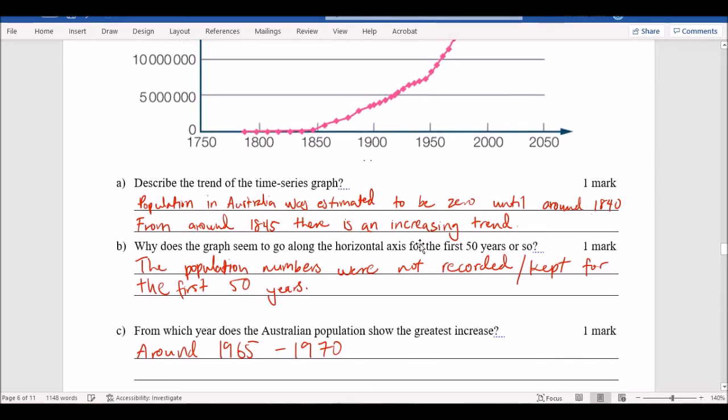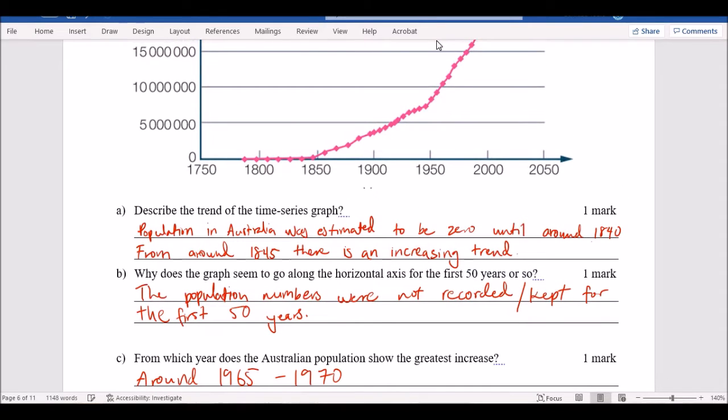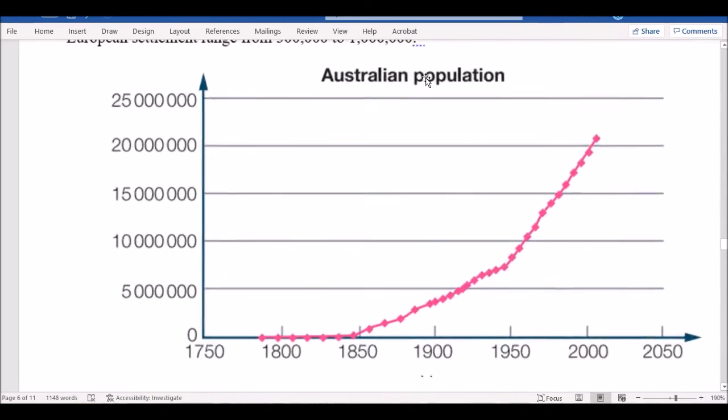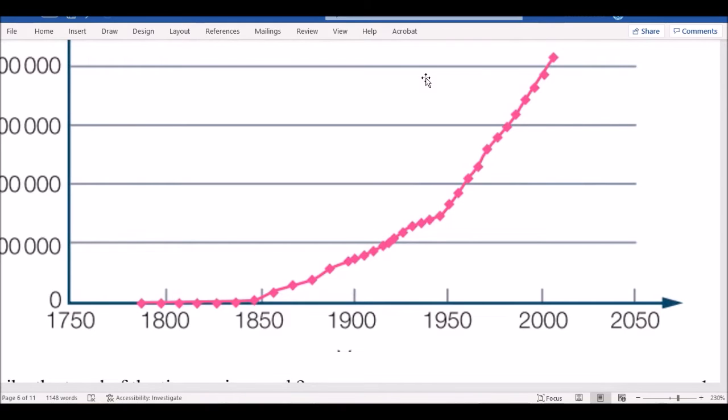The next one is even trickier. Which year does the population grow the greatest increase? So, to understand the greatest increase, you've got to look for the steepest line in here. In my opinion, although this question was a bit crazy, the steepest line is here. This line right there. Steep meaning greatest gradient. Because, say for example, which has more growth, a line that goes like this or a line that goes like that? The line that has the bigger gradient is obviously the biggest growth. And that was here.